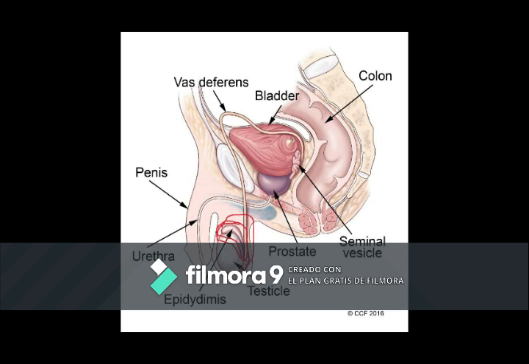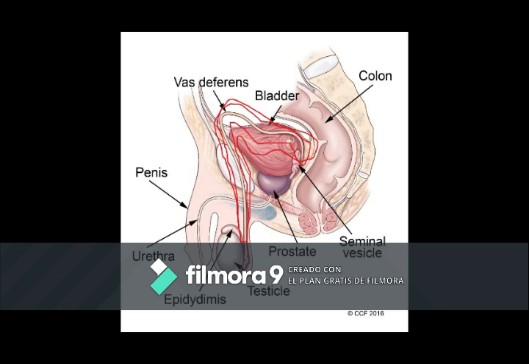The epididymis is a long coiled tube that rests on the backside of each testicle. It transports and stores sperm cells that are produced in the testes. It is also the job of the epididymis to bring the sperm to maturity, since the sperm that emerge from the testes are immature and incapable of fertilization. During sexual arousal, contractions force the sperm into the vas deferens.